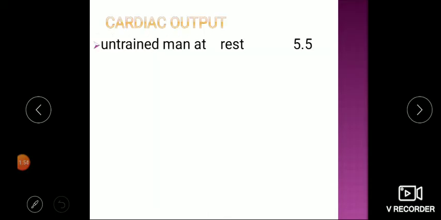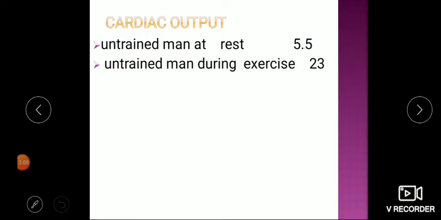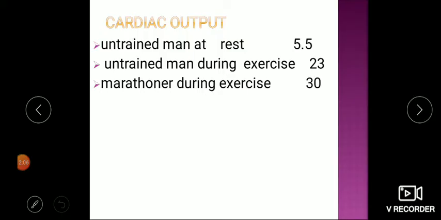See, in an untrained man at rest, cardiac output is around 5.5 liters per minute. In an untrained man during exercise, it rises to only 23 liters. But in trained athletes, it rises to around 30 liters.